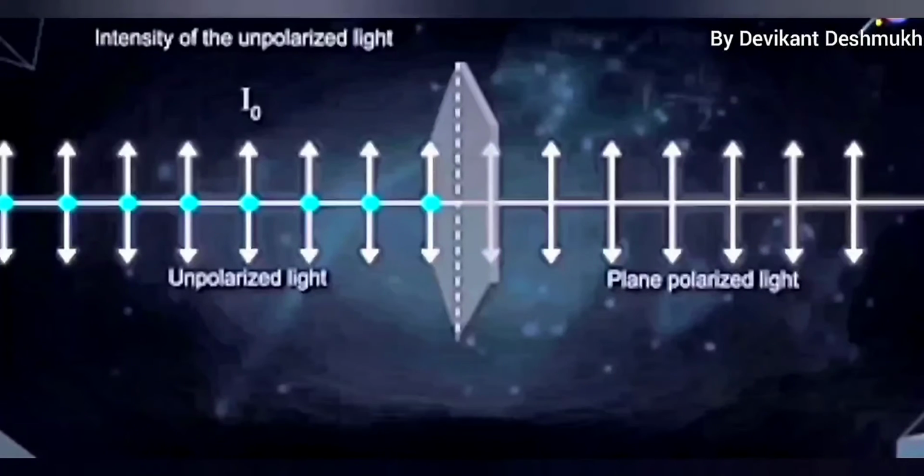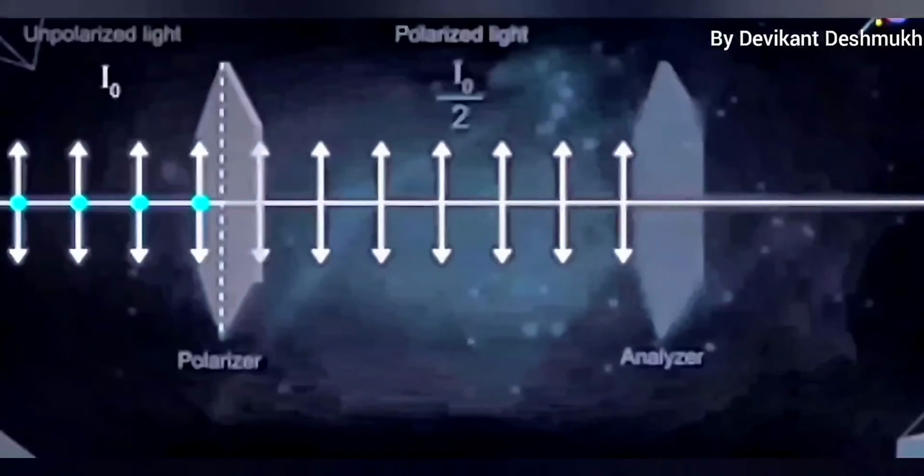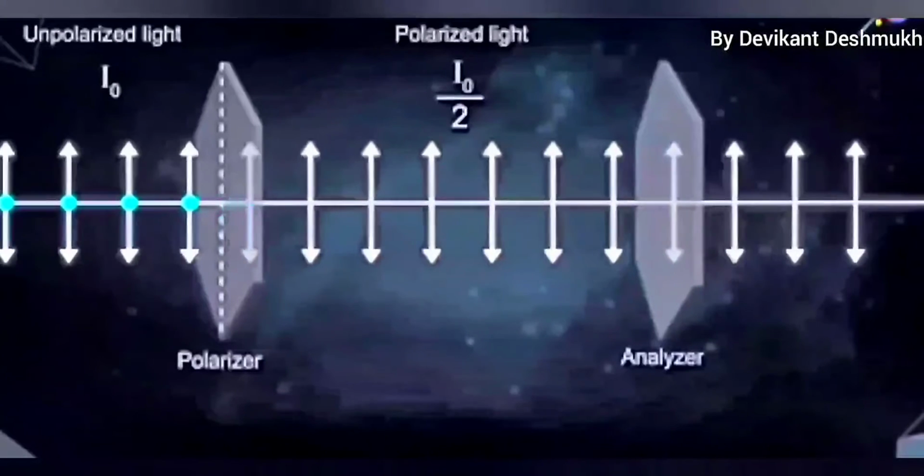When a ray of unpolarized light having intensity I0 is passed through a polarizer, the transmitted plane polarized light has intensity I0 upon 2. That is, due to polarization, intensity of light reduces to half.